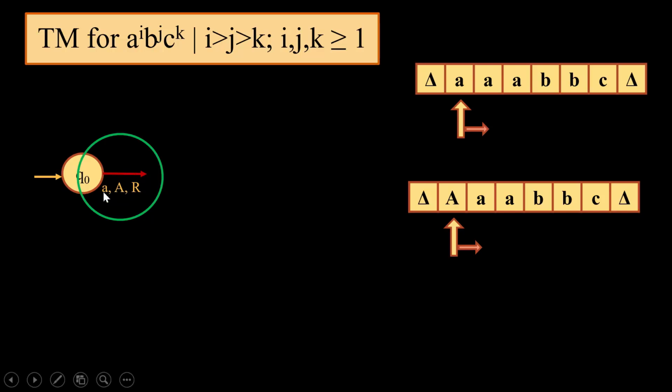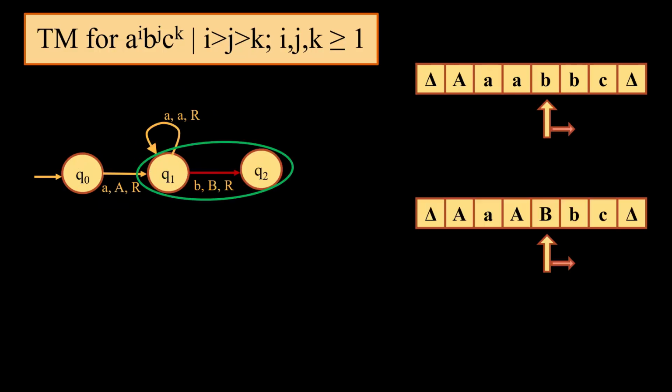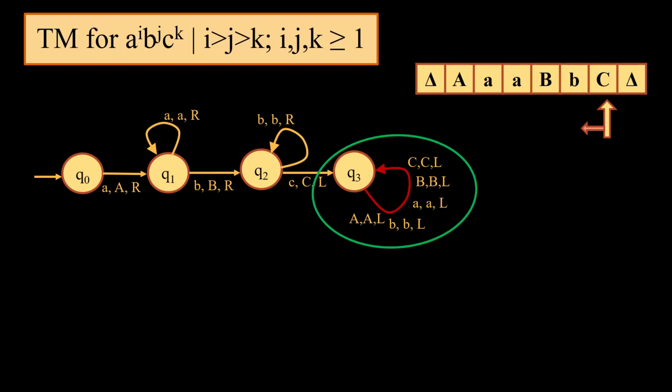Initially, to start with, when we come across the first small a, we will convert it into capital A and move towards the right. We will start searching for the first b. The moment we come across the first b, we will convert that small b into capital B and move towards the right, searching for small c. On the tape, we are converting small b into capital B, and now we are searching for small c. The moment we come across small c, we will convert it into capital C and move towards the left of the tape. Moving back, we may come across small b, capital B, small a and capital A.